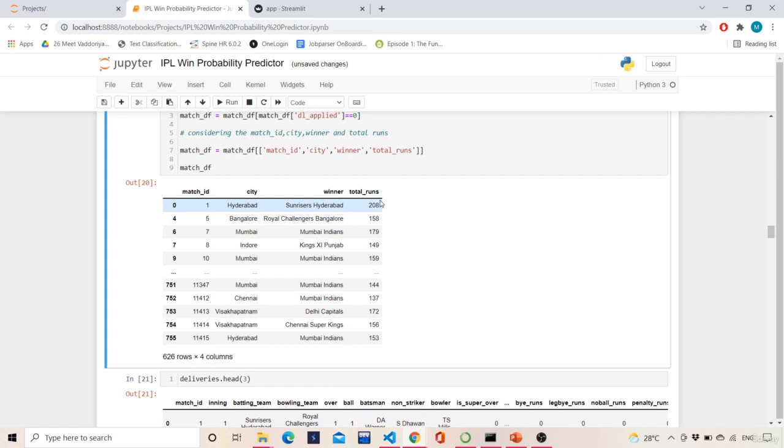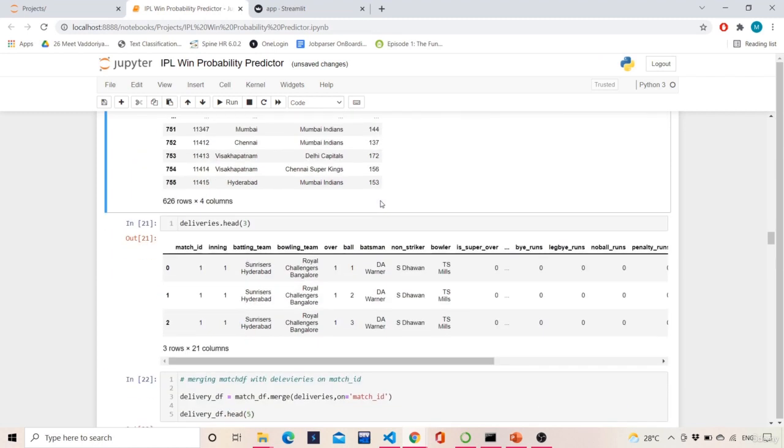Because what we are trying to do is merge the match data frame with the deliveries data frame.